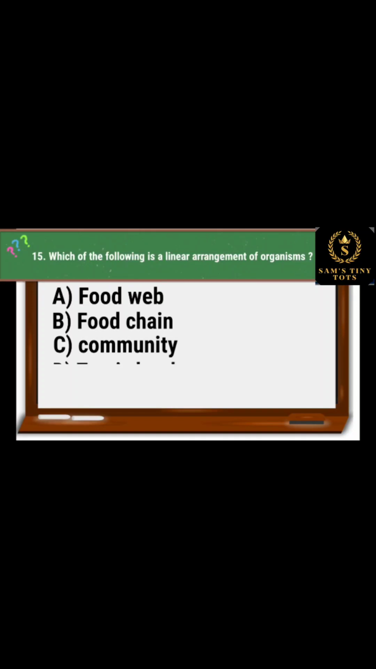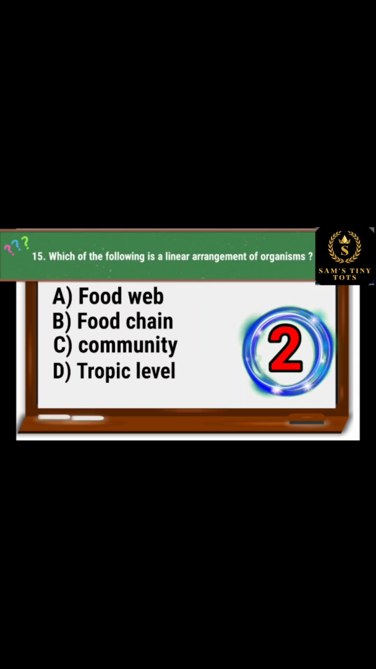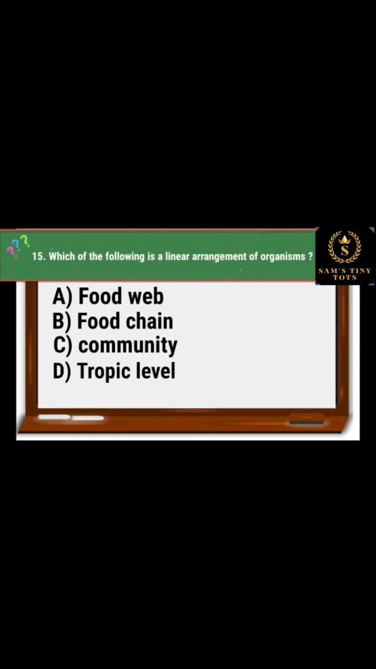15. Which of the following is a linear arrangement of organisms? Option A, food web; option B, food chain; option C, community; and option D, trophic level. And the correct option is option B, food chain.